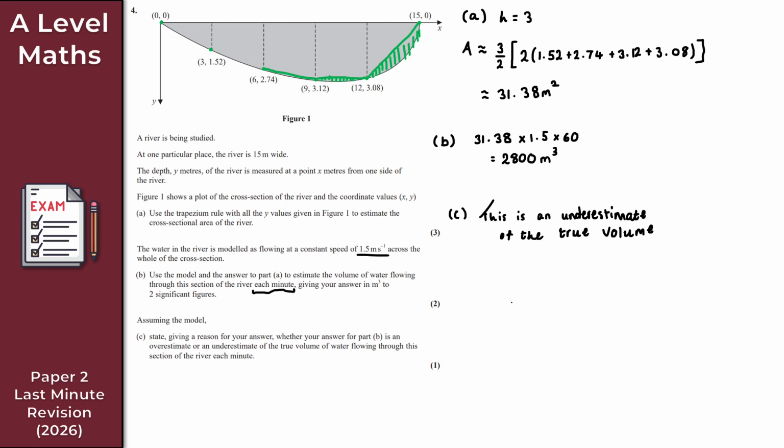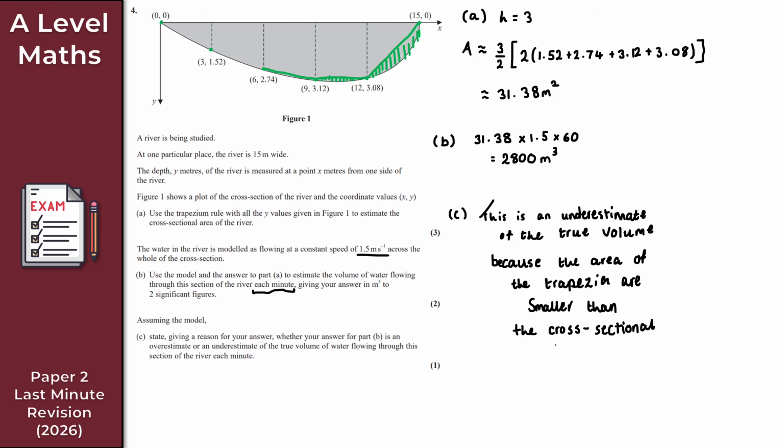So again, this is an underestimate of the true volume because here, the area of the trapezia is smaller than the cross-sectional area. Okay. And there we go.